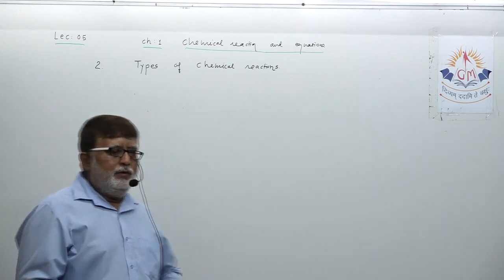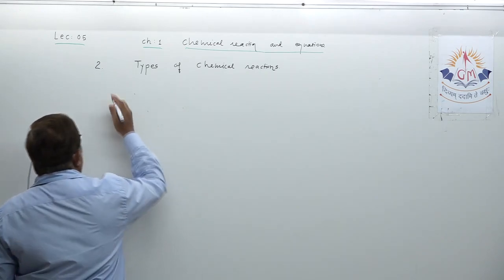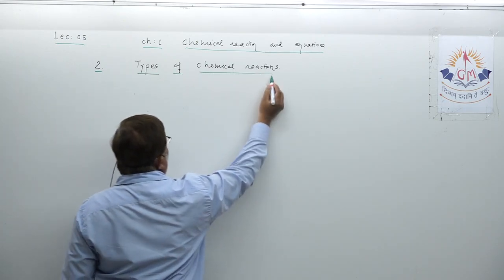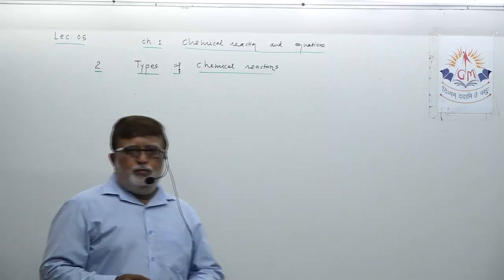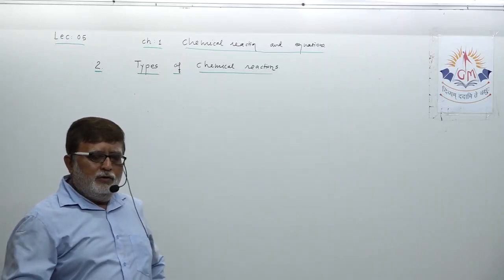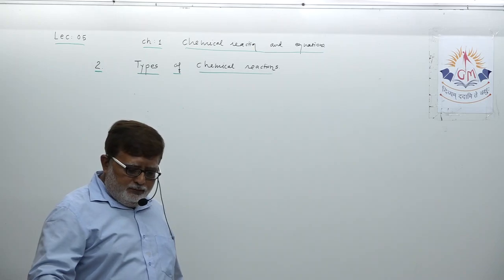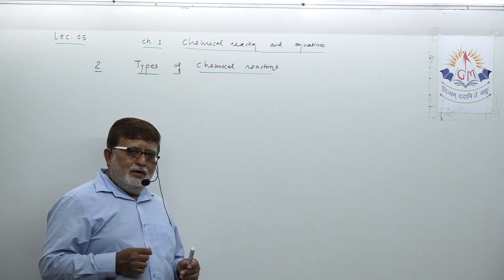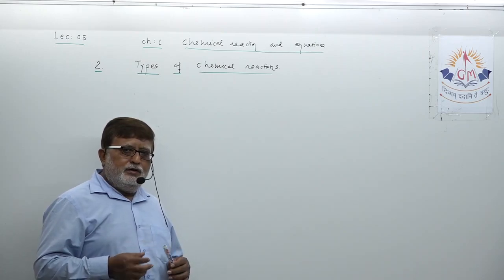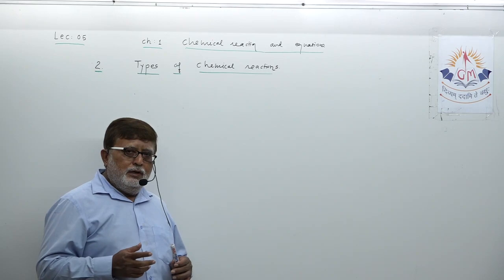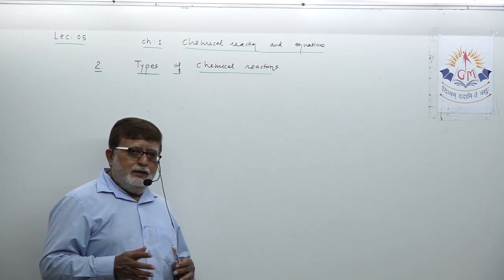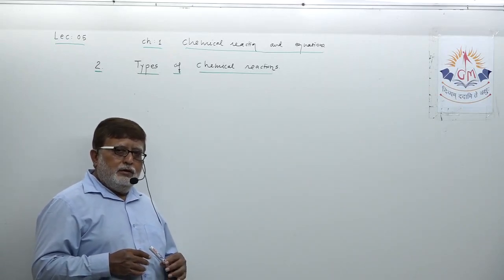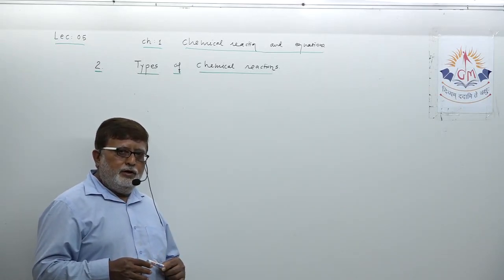This topic, I don't think will sound too difficult or unfamiliar to you. You must have heard some words, even in previous standard, right? Like decomposition reaction, combination reaction. I suppose that you must have heard some of the words. Okay, types of chemical reaction.